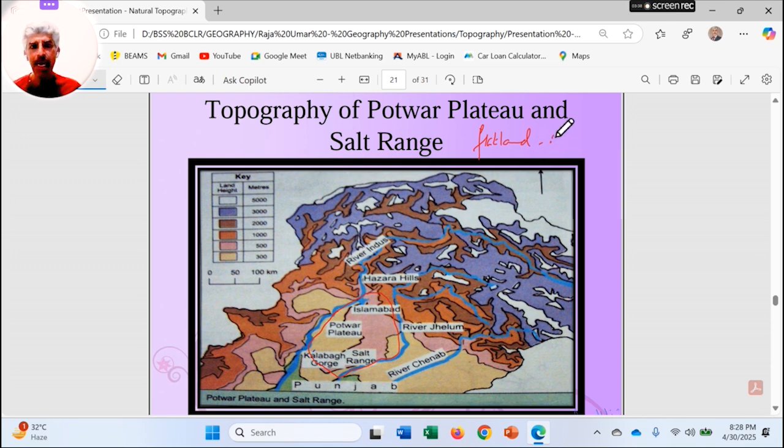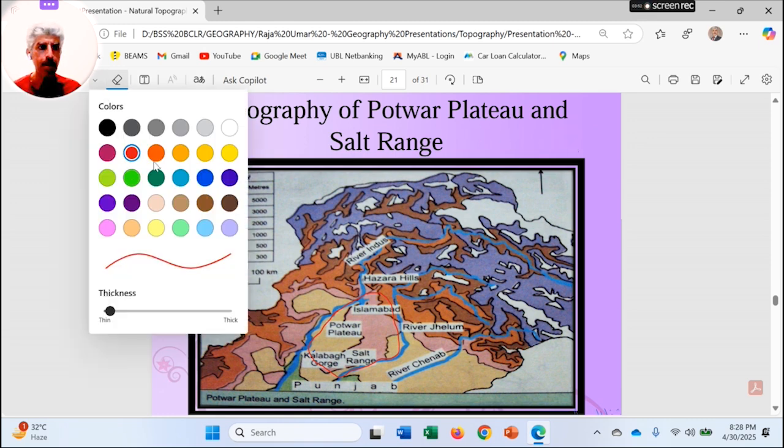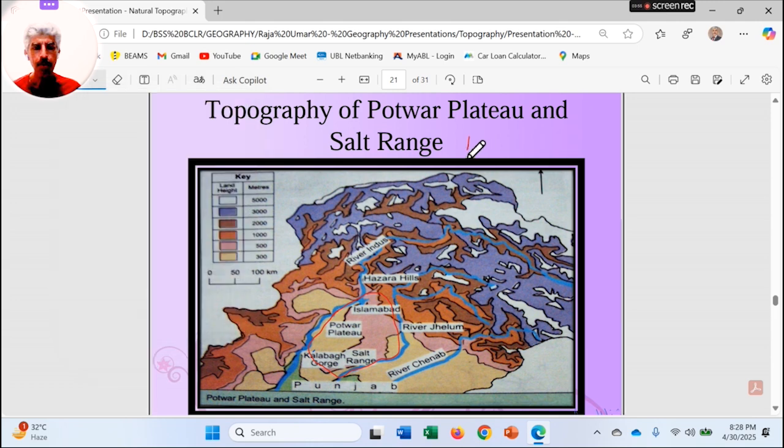Secondly, elevated. Comparatively flat land, I mean when we compare it with the mountains, it is comparatively flat and it is elevated, raised from the surrounding areas in comparison.